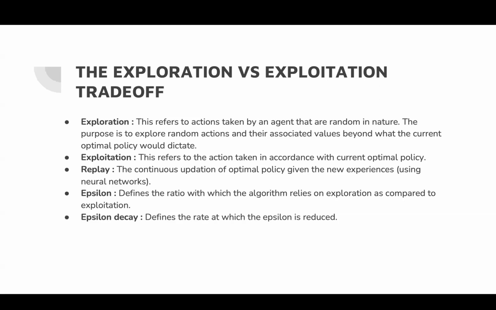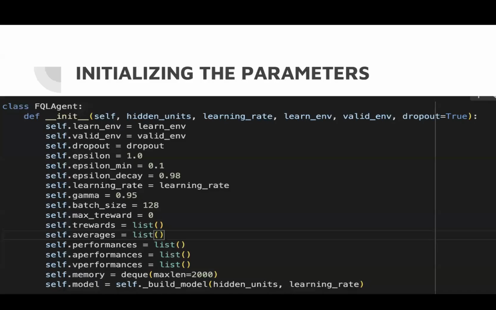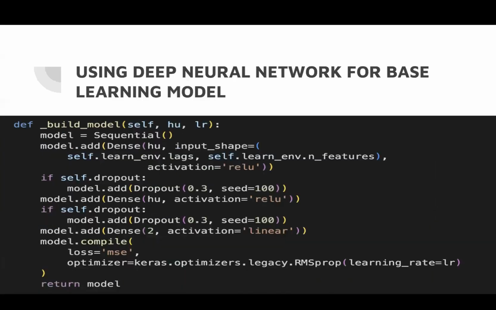We also have a replay that does a continuous updation of optimal policy given the new experiences. The epsilon defines the ratio with which the algorithm relies on exploration as compared to exploitation, and the epsilon decay defines the rate at which epsilon is reduced. Here's a look of the parameter initialization. Here's a look of the deep neural network.